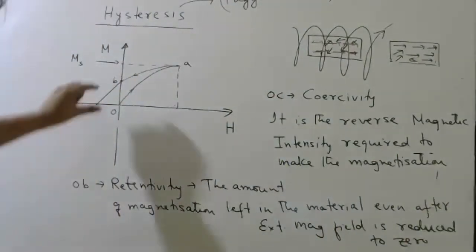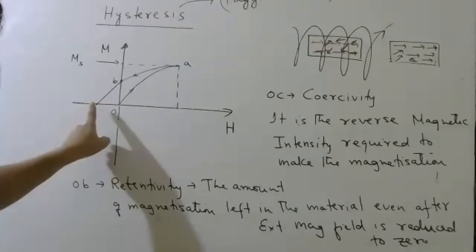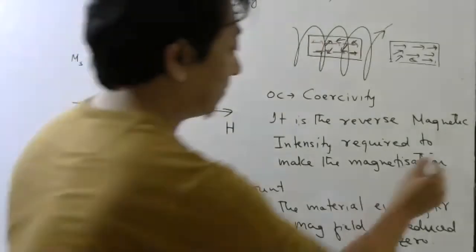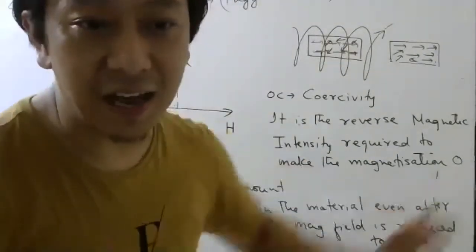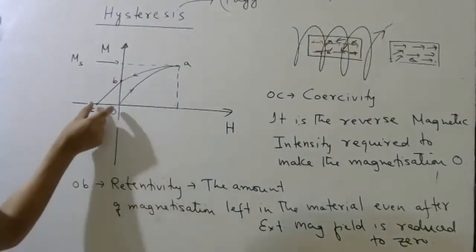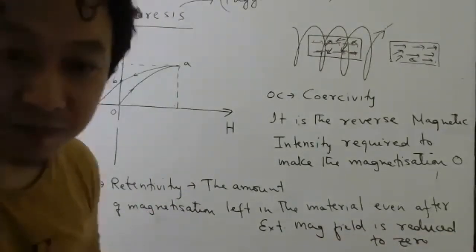To make the whatever magnetization was there, by applying reverse magnetic field, how much did it become? 0. Okay, in exam you write with spelling, okay, ZERO. So by applying this much reverse magnetic field, the magnetization will become 0.